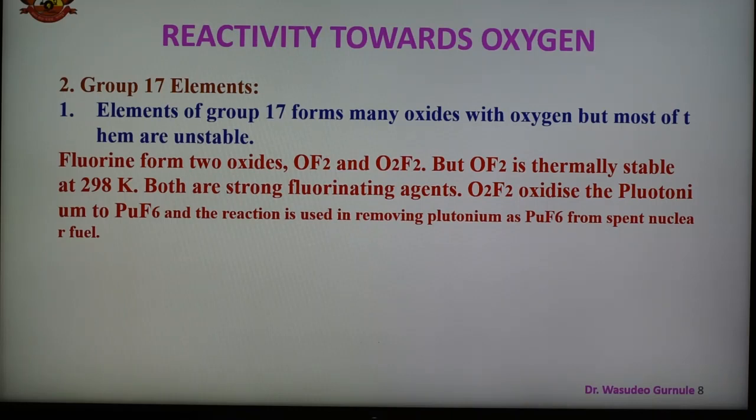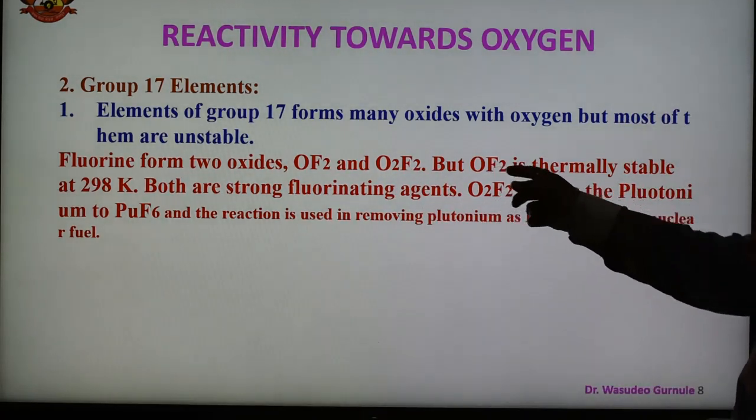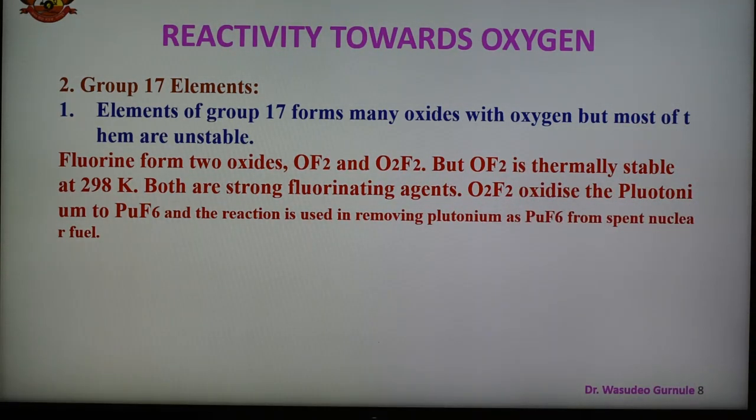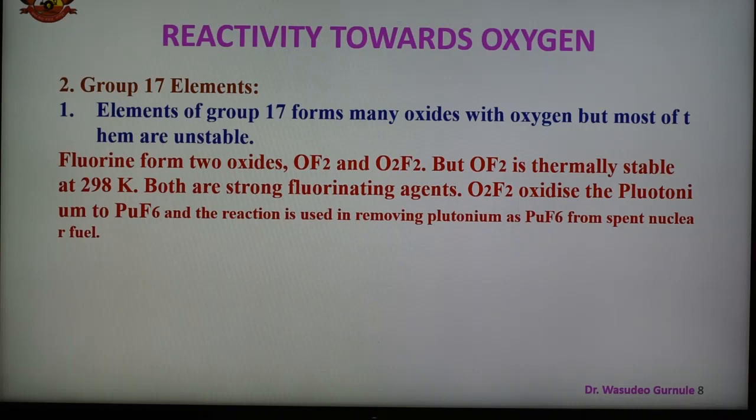So these are some halogens, and they show different types of oxides. They form OF2 type or O2F2 type, but OF2 is thermally stable at 298 Kelvin. Both are strong fluorinating agents. O2F2 oxidizes plutonium to PuF6, and the reaction is used in removing plutonium as PuF6 from spent nuclear fuel. So these are some oxides formed by group number 17.